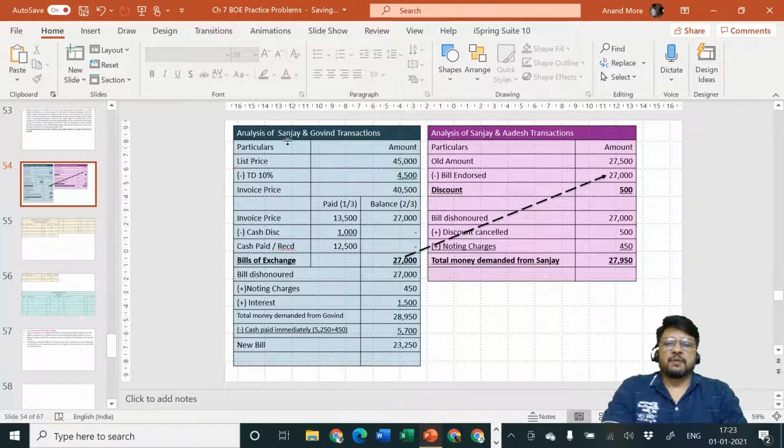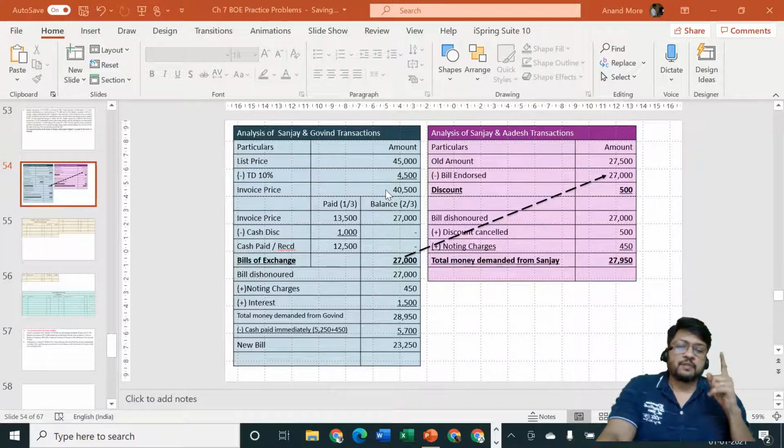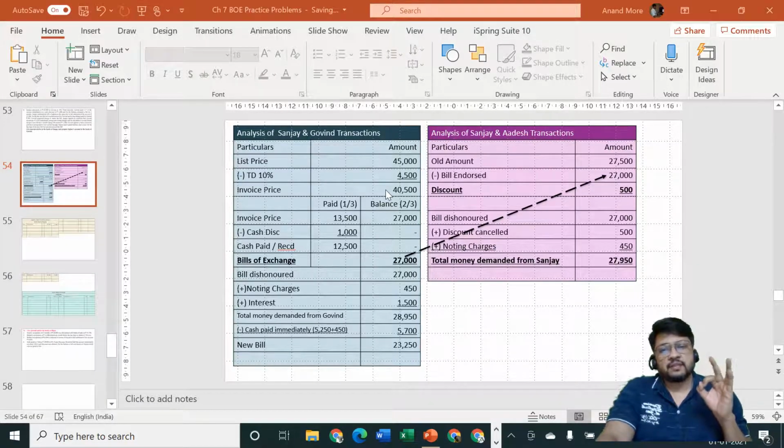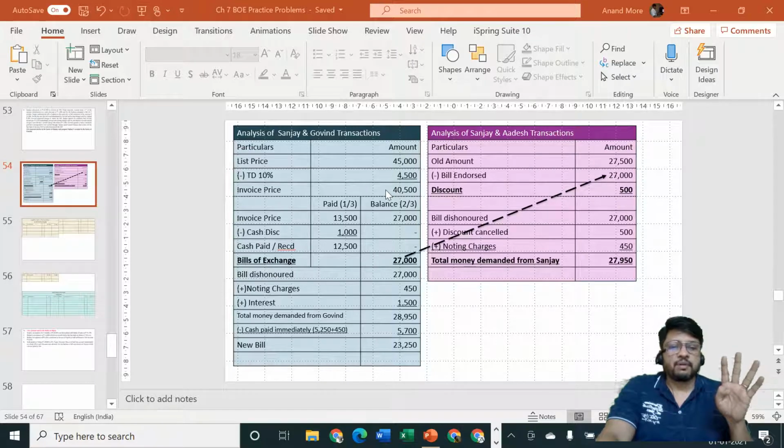Second part is the transaction between Sanjay and Govin. Goods are sold of rupees how much? Goods sold are of rupees 45,000 or 40,500. Be clear about it. Then your 11th standard will come to your help. In 11th standard we have studied that trade discount is never recorded in books of accounts. Since trade discount is never recorded in books of accounts, we are not going to consider the transaction of rupees 45,000, but we will be considering the transaction of rupees 40,500.